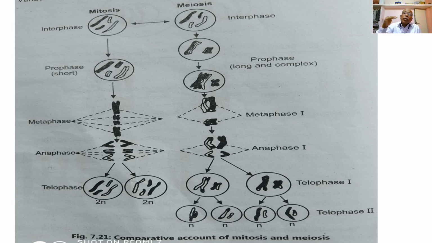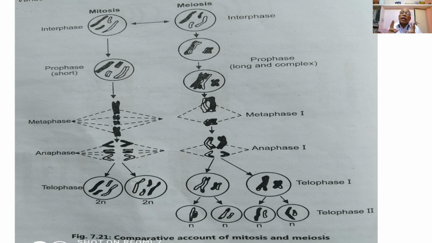So at the end of telophase 1, two haploid nuclei or two daughter cells are formed, and then meiosis continues as meiosis second, during which the centromeres of the individual chromosomes get divided and the sister chromatids separate. They are then arranged at the equatorial plane, and spindle fibers pull the sister chromatids away from the equatorial plane to the opposite ends during anaphase second.